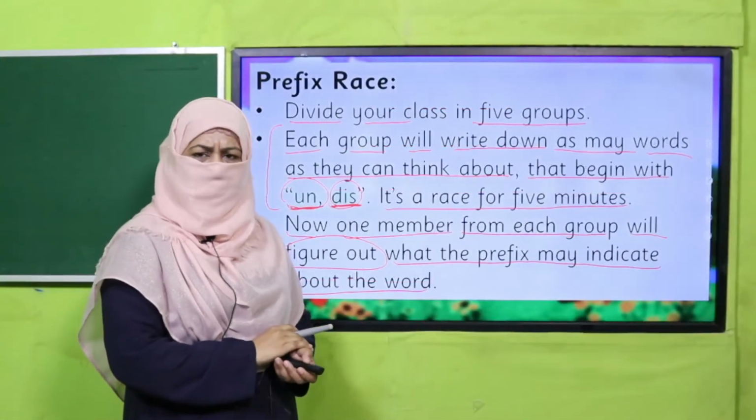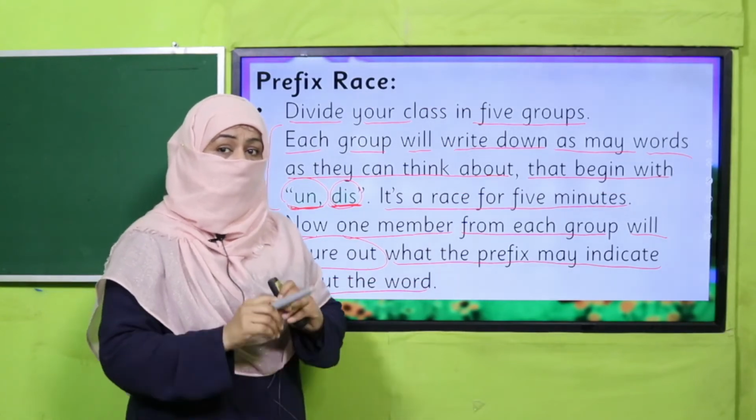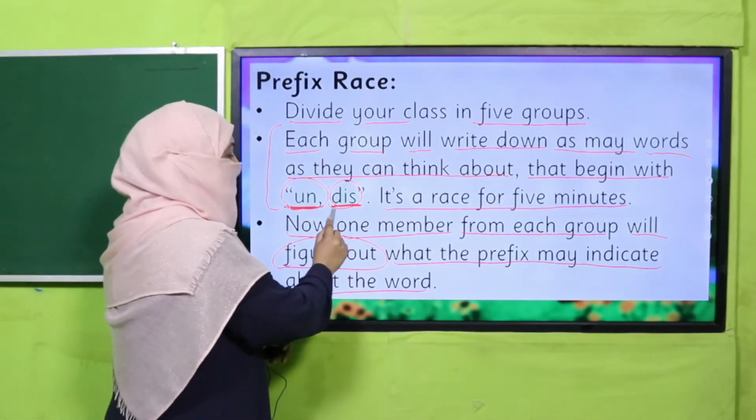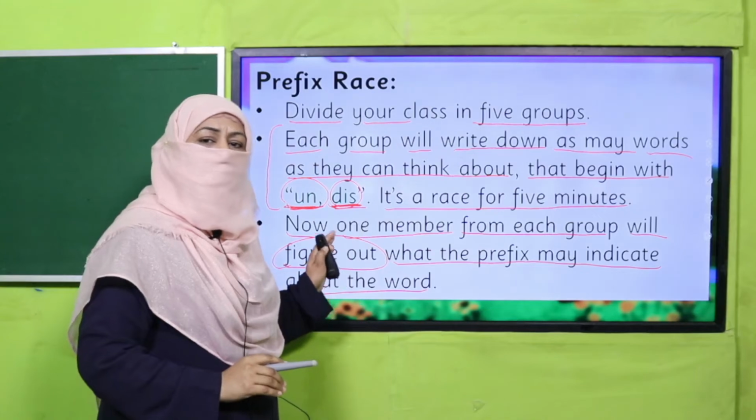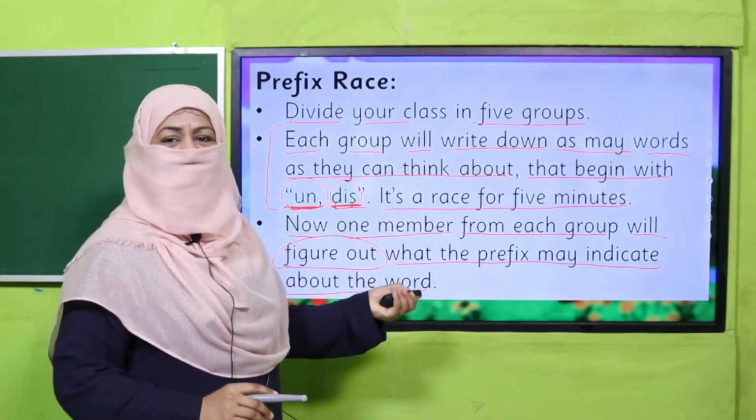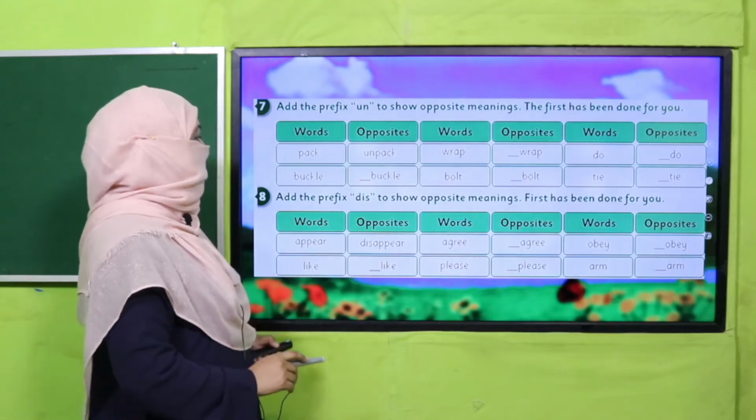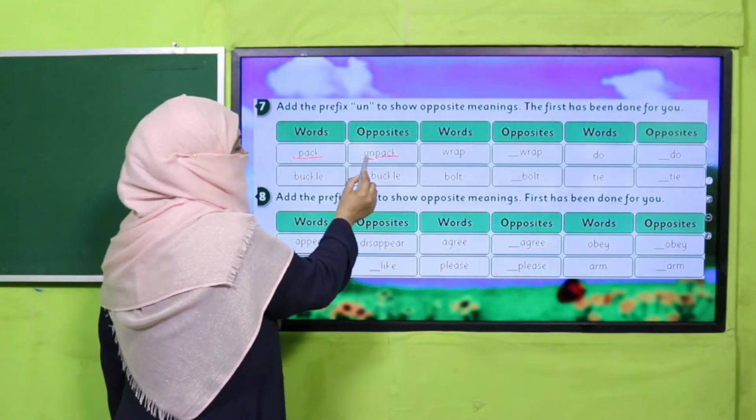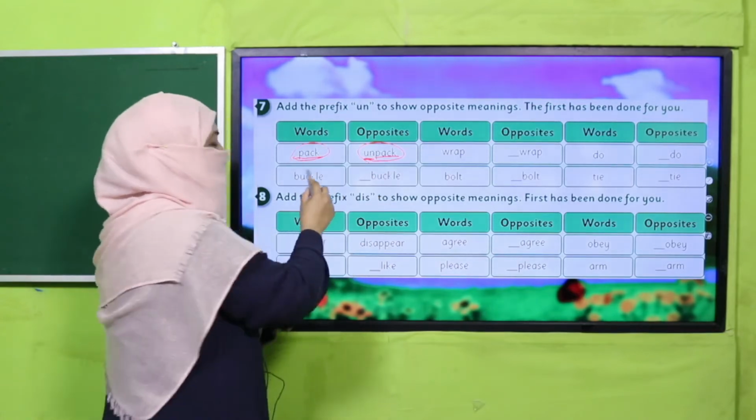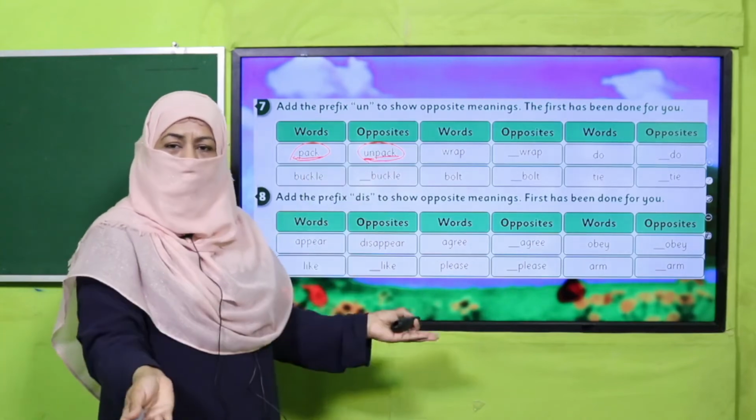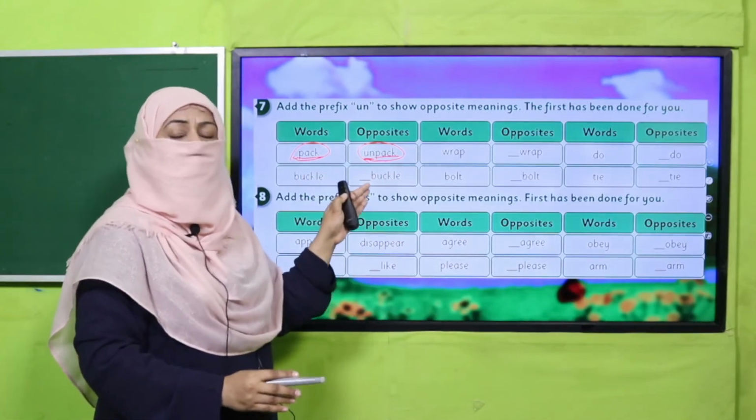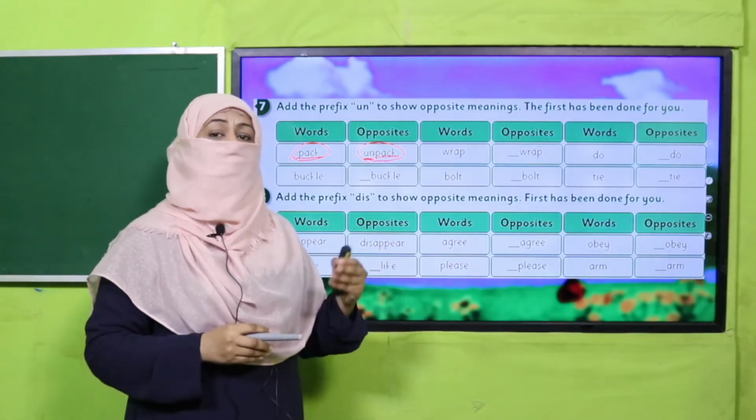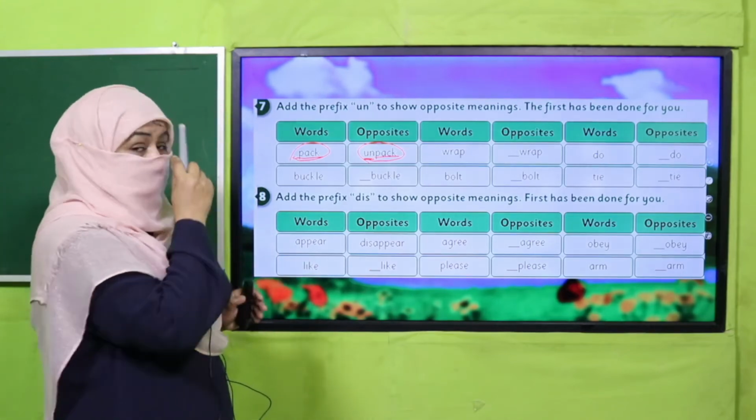Yes, my dear children, are you done with it? Good job. I hope many of you have mentioned it and you recognize that when we add un and dis as a prefix, it makes the word exactly opposite, right? There are a few examples in your book. Let's see. Pack is a word. When I add the prefix un, it becomes unpack. Pack means to pack it and unpack means to open it. So these words are exactly opposite. This is how prefixes make a difference, making a new, different word.